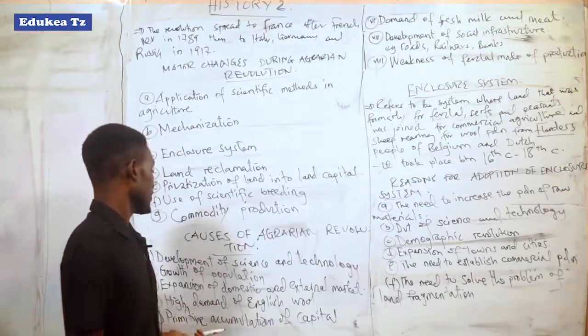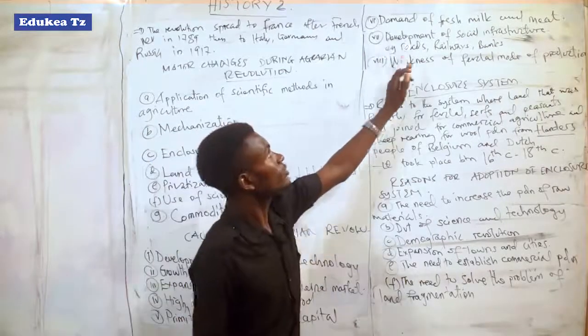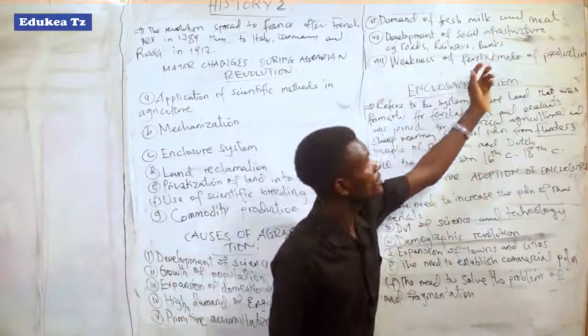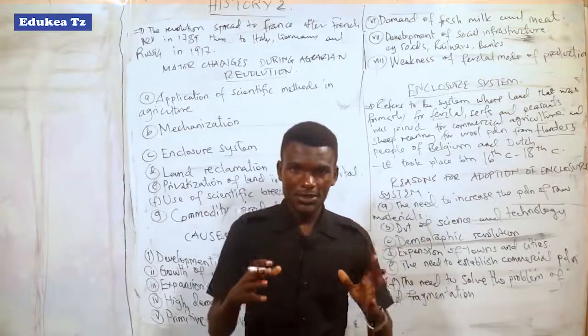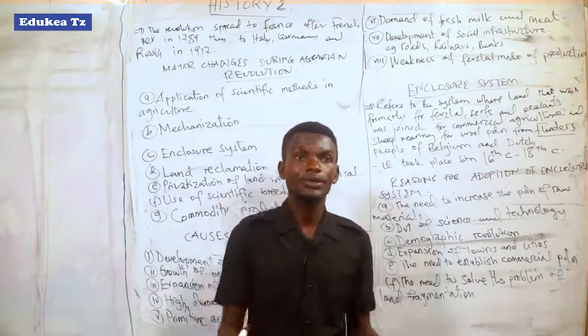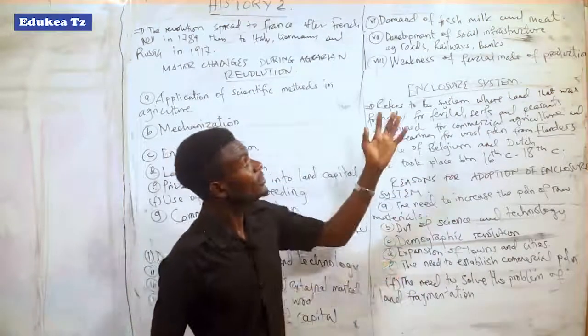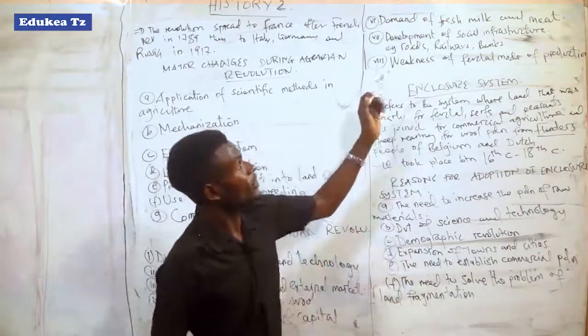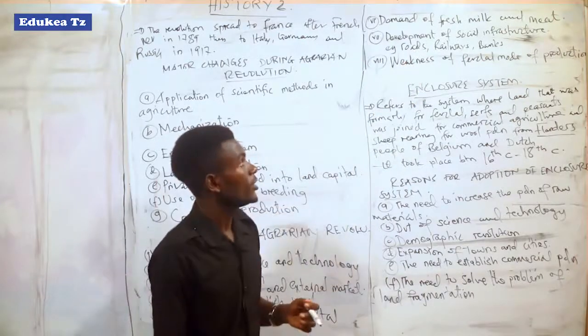After primitive accumulation of capital, there is another cause, which is the demand for fresh milk and meat. As the population increased, the demand for food also increased. So there was a need for high rearing of sheep and cattle.